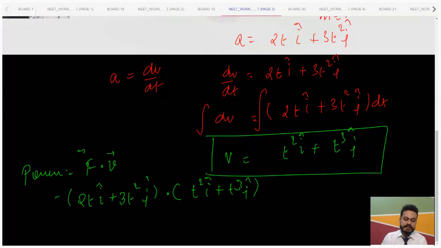So guys, can you tell me the dot product of these two? It will be 2t cube plus 3t to the power 5. So the power we are getting is this much, and the unit of power is watt.